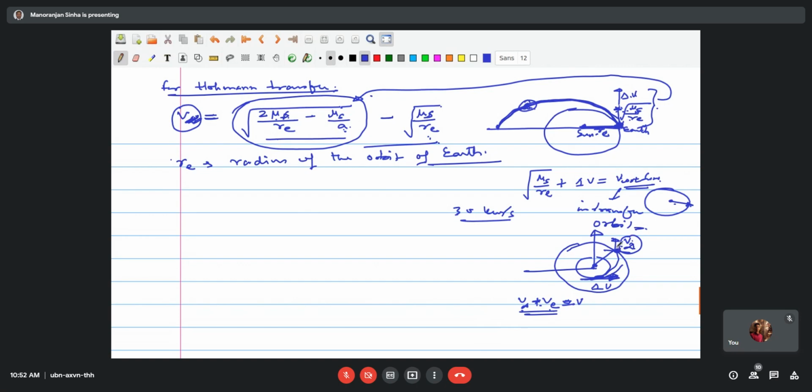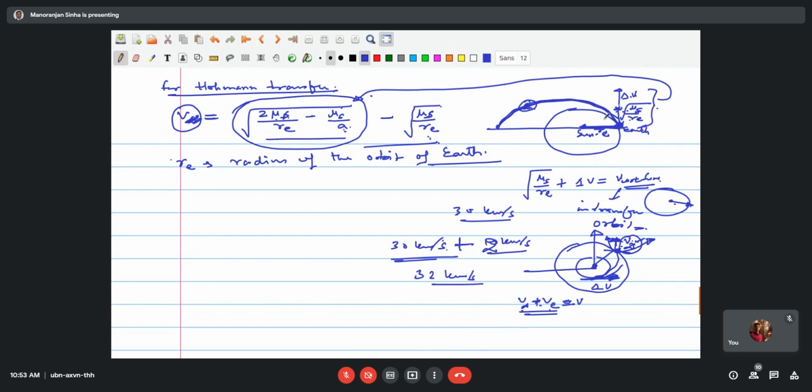While your satellite is leaving this point, exactly this will not be the thing. This will be 30 kilometers per second, because your V infinity here is with respect to the Earth. It may be in this direction, or this direction, or this direction. So appropriately, it has to be added. So 30 kilometers per second plus, if both are parallel, V infinity, let us say this is 10 kilometers per second, the residual velocity. A 10 kilometer residual velocity is very high. So suppose it is 2 kilometers per second. So this becomes 32 kilometers per second.